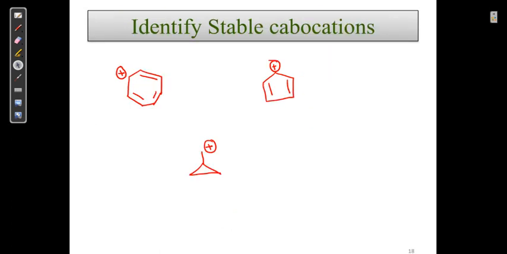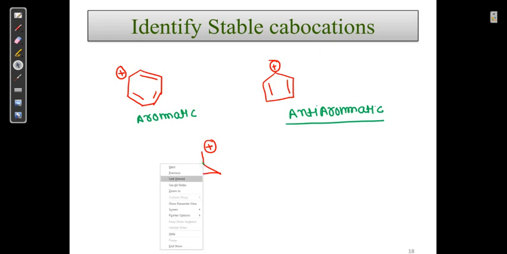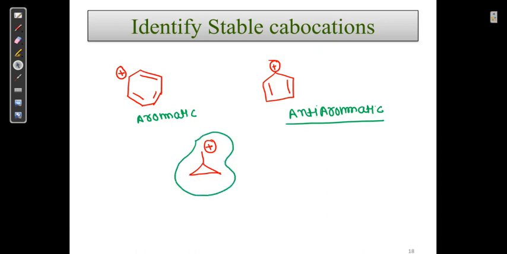Let us go ahead. Now what about this? If you know the concept of aromaticity and anti-aromaticity, this structure is aromatic and this structure is anti-aromatic. The aromatic one is the most stable compound and the anti-aromatic one is the most unstable compound. Now it has some concept. What is that concept? This is a highly stable carbocation, and how, I will tell you.